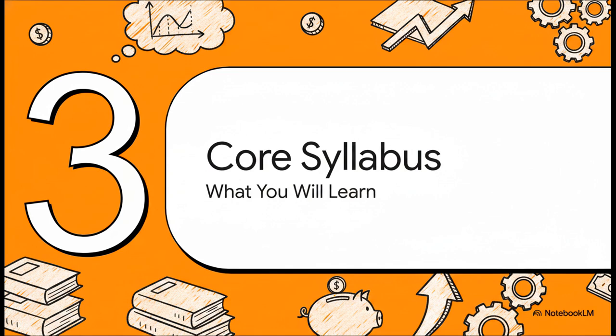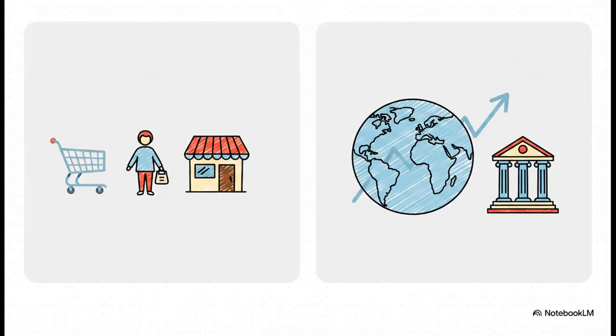Exploring the core syllabus. What you will learn. Here's where things get really interesting. You'll be exploring this major contrast between the two halves of the syllabus, microeconomics and macroeconomics. Microeconomics focuses on those individual choices, how consumers behave and how firms operate in localized markets. But zoom way out and you hit macroeconomics. That tackles national and global systems, diving into massive concepts like a country's GDP, rising inflation, and government intervention.